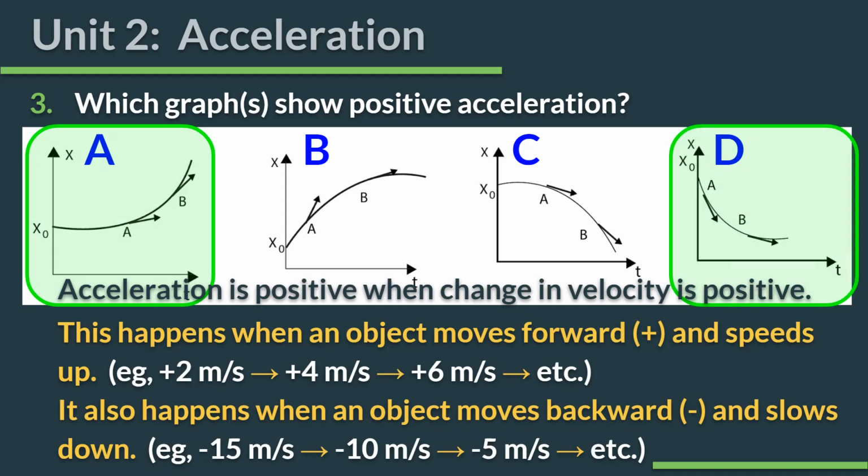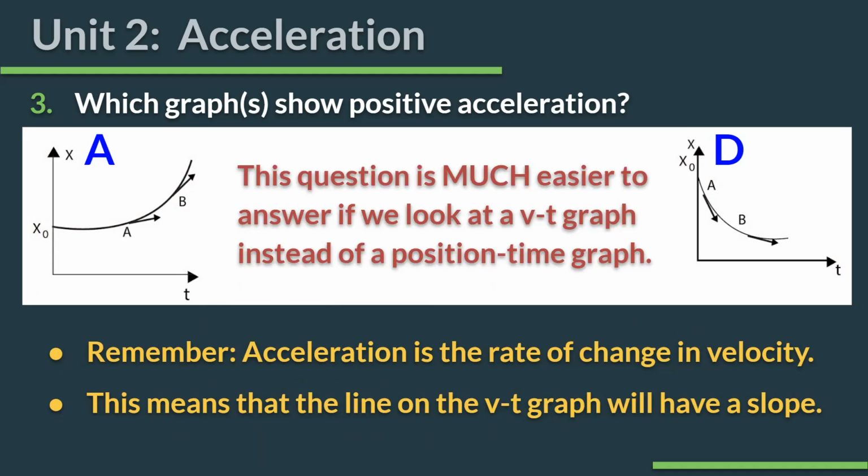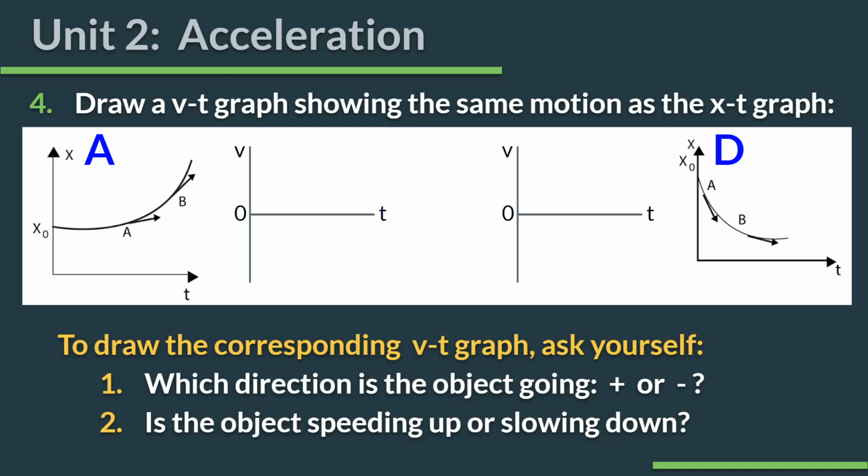All right, A and D, we already said that. All right, and I just said that. This question is much easier to answer if we look at a VT graph instead of a position time graph. Okay, because acceleration is the rate of change of velocity, this means that the line on a VT graph will have a slope, and that slope will tell me my acceleration because that's what the definition of a slope is. Okay, it is change in y over change in x. And on this graph, change in y is change in velocity over time. That is the formula, the definition of acceleration.